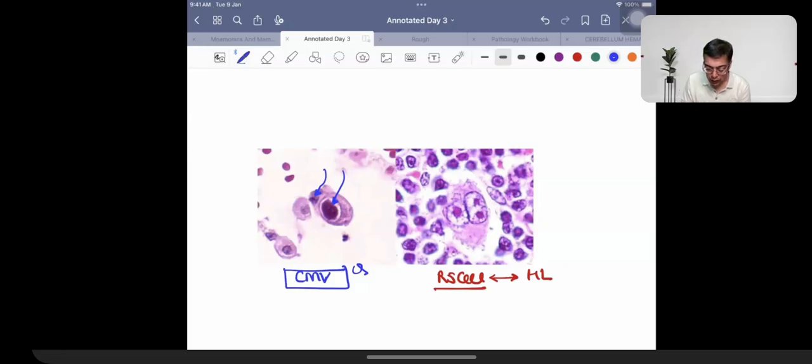So CMV के साथ में owl-eye appearance होती है, but CMV infection is going to be associated with history of immunosuppression. Remember 2023's question, patient is going to be having a history of immunosuppression. So classically it is going to be seen in patient after transplant. Why post transplant? Because for having a successful transplant you give a lot of immunosuppressive therapy so that graft rejection does not take place. So you give immunosuppressive drugs, right?